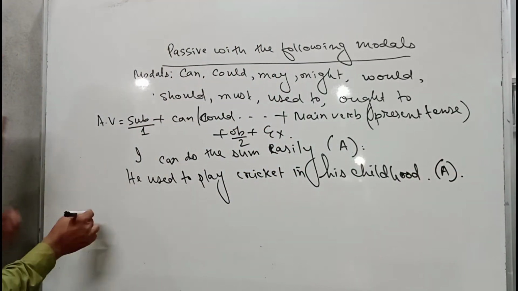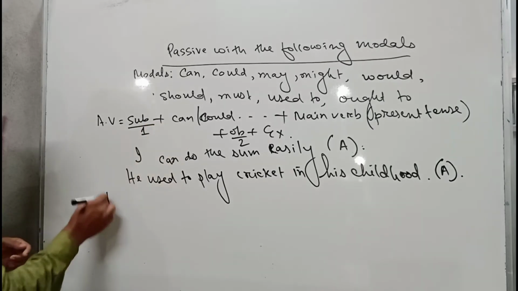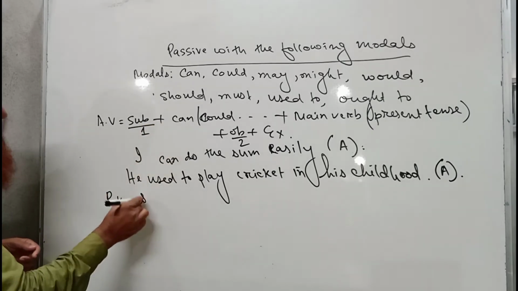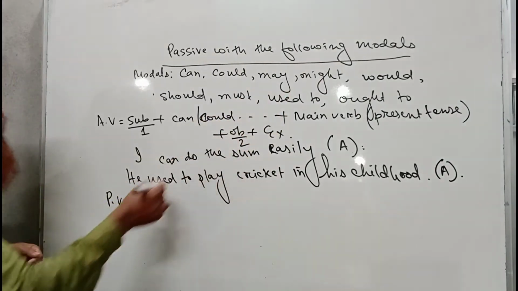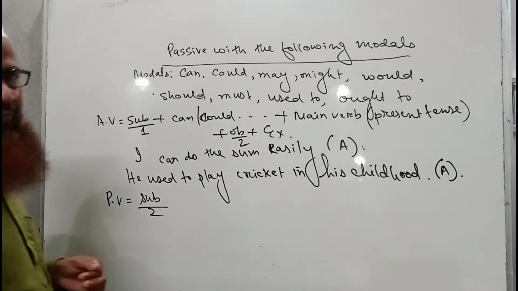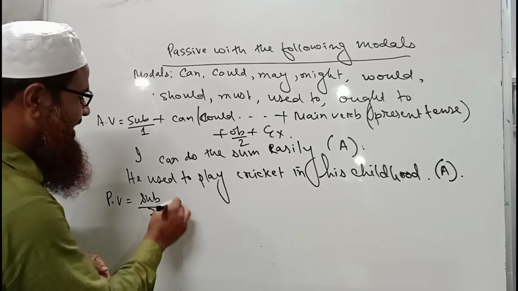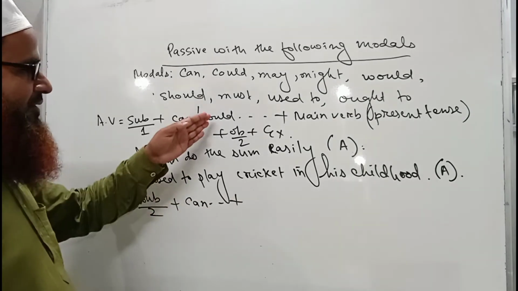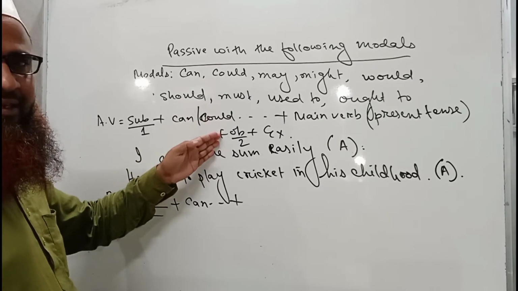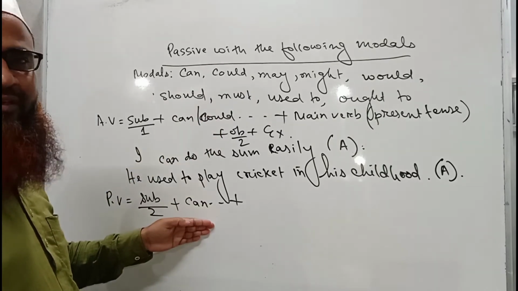And if we want to change this structure into passive, what should we do? We have to write the subject, and this object will become the subject here. All of you knew that. Then we have to write can, could, will, would, whatever model is written here, that model will come here.